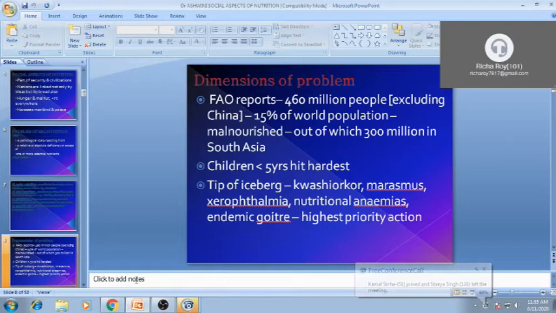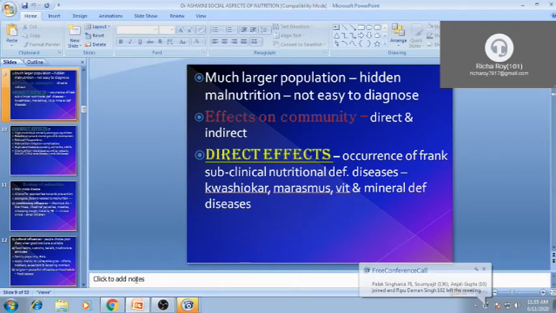So much problem of malnutrition and anemia in this country, that is prevalence 20% in certain areas. So this is a very huge problem and so many programs are working on that. In this kwashiorkor, marasmus, xerophthalmia, nutritional anemia program, it directly or indirectly affects the society. Vitamin A deficiency disorder is also a specific malnutrition.